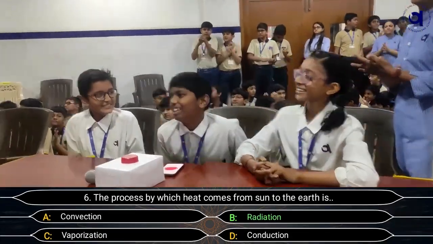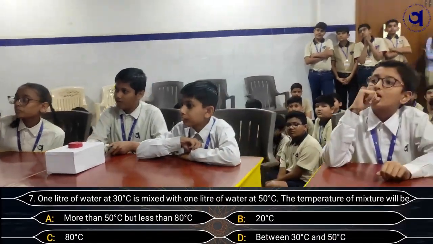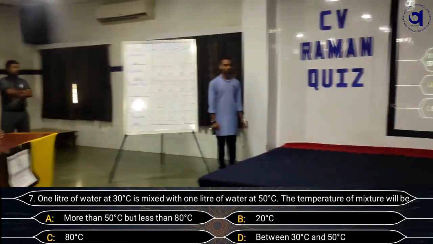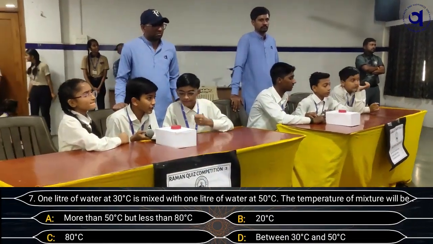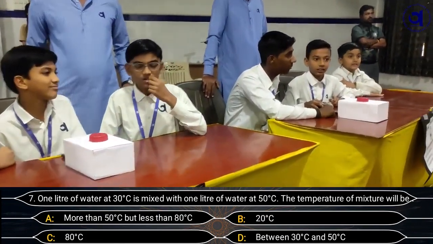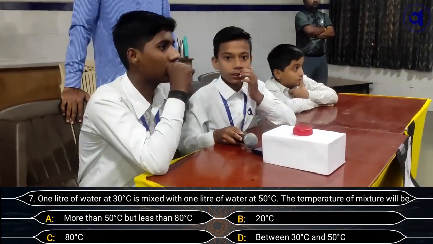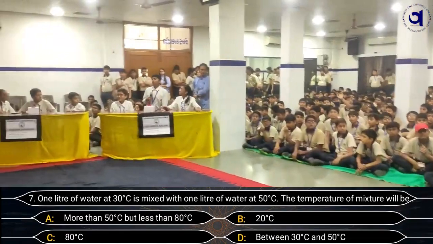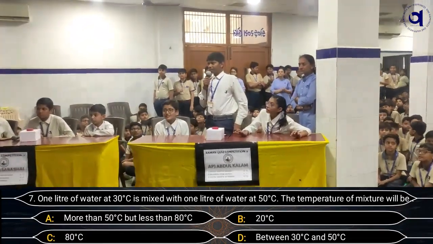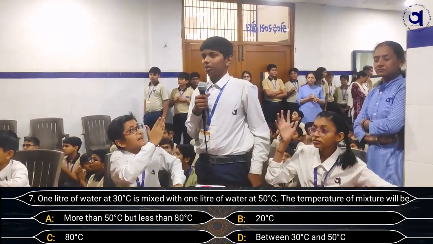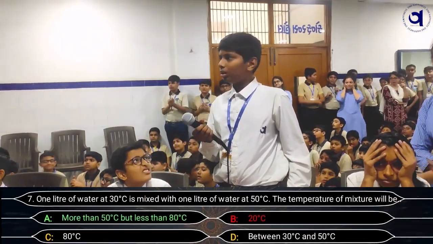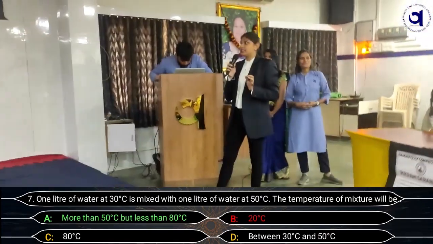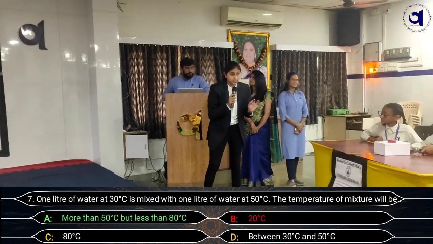Now the question is: 1 liter of water at 30 degrees Celsius is mixed with 1 liter of water at 50 degrees Celsius. The temperature of the mixture will be: A, more than 50 degrees Celsius but less than 80 degrees Celsius; B, 20 degrees Celsius; C, 80 degrees Celsius; and D, between 30 degrees Celsius and 50 degrees Celsius. Kalam team, the answer is 20 Celsius. Let's lock the screen with 20 Celsius. Oh, that is the wrong answer. The right answer is more than 50 degrees Celsius but less than 80 degrees Celsius.